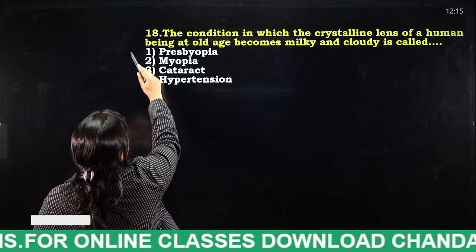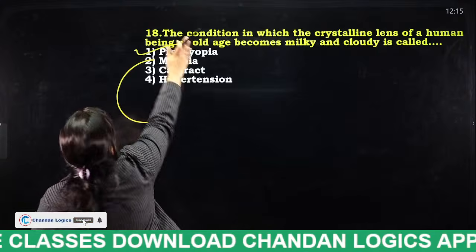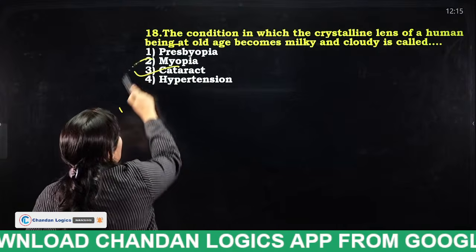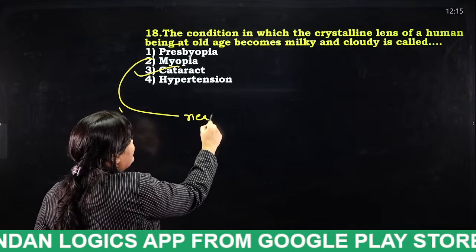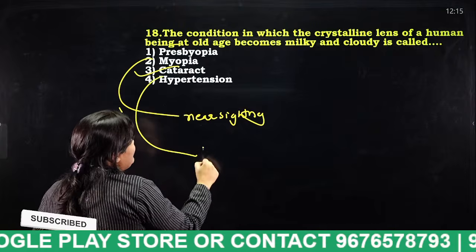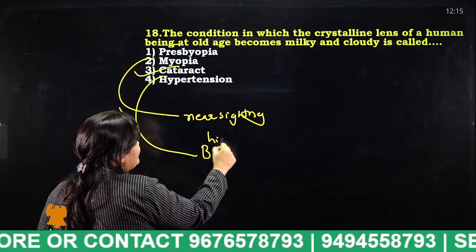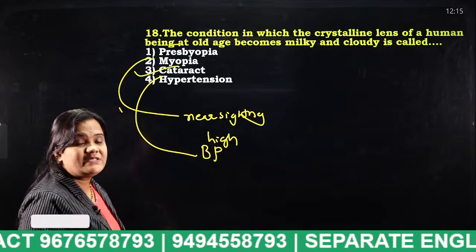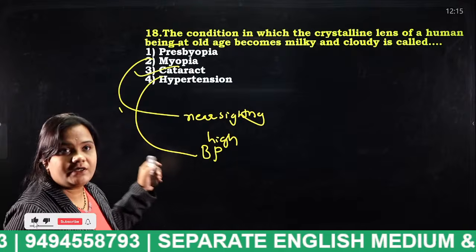What is the answer, students? Presbyopia. Myopia means, sorry, cataract. Myopia is nothing but nearsightedness. We have to use a concave lens. Hypertension is nothing but high blood pressure. It is related to blood pressure, it is not a disease related to the eye.